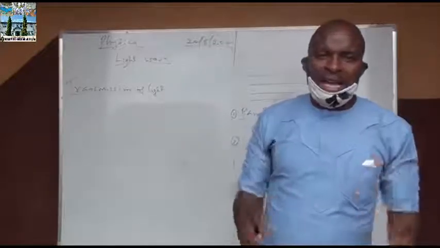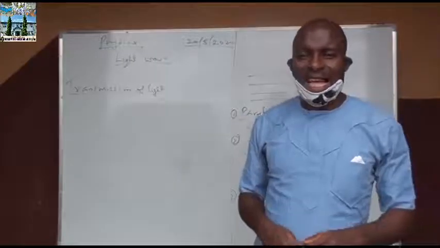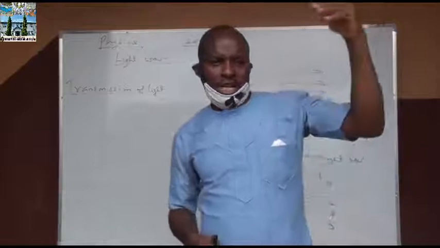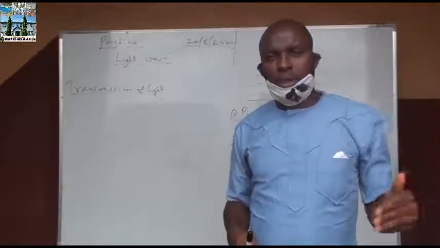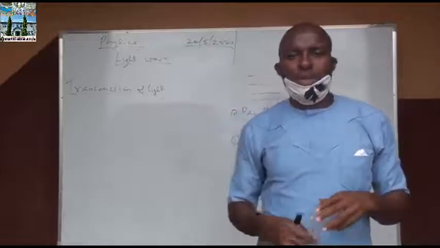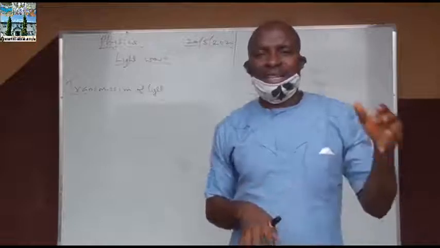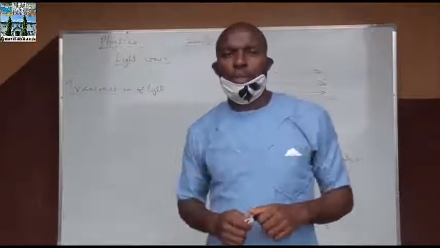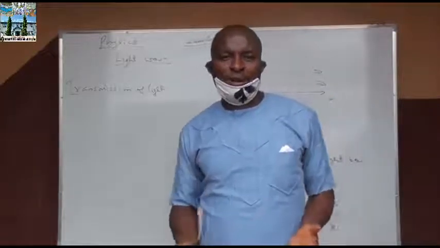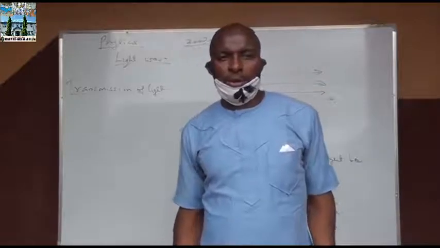We also have the eclipse of the moon, which we also call the lunar eclipse. This occurs when the earth comes between the sun and the moon in such a way that the light from the sun will be obstructed by the earth. And because the light can no longer reach the moon, the earth will now cast its shadow on the moon. So we also have some artificial ways of illustrating this rectilinear propagation of light, for which we can use a pinhole camera.